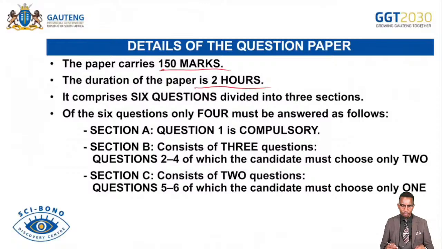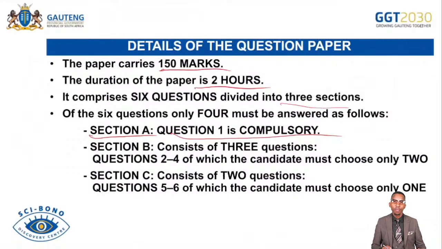You have to choose. So it comprises 6 questions divided into 3 sections, and in this case we have section A, which is question 1. It's compulsory for 30 marks. We have noted when we're marking your section A or your paper 1, you are still undermining section A, but I did give an emphasis on that. Section A is very important.